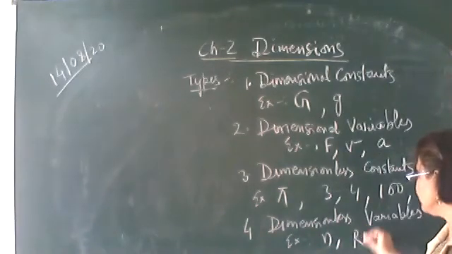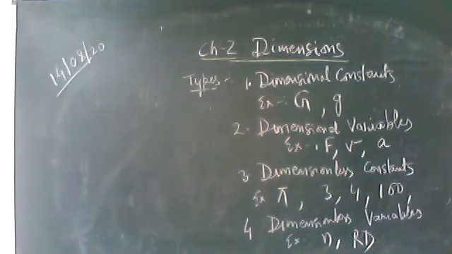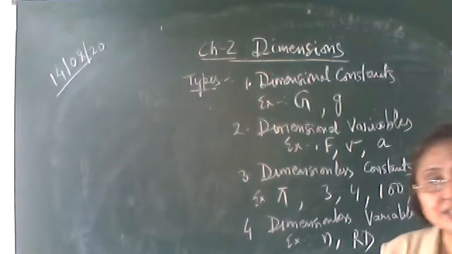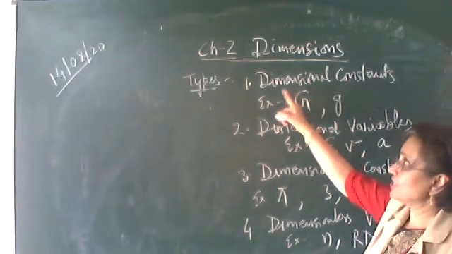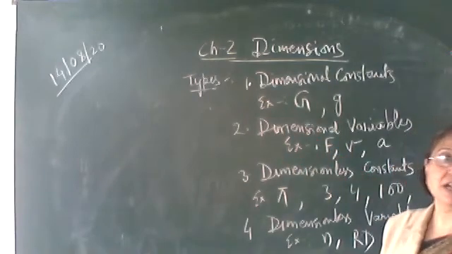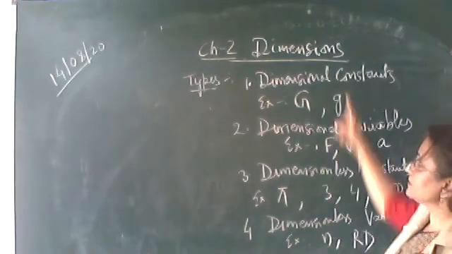The relative density of copper is different, of iron is different, gold is different, silver is different. So the relative density doesn't have any dimension, that is it is dimensionless and its value is not constant, its value is variable. So based on the dimensions we can divide the physical quantities in these four types.